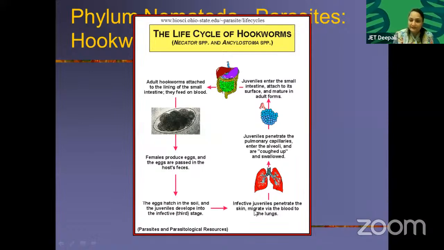Infective juveniles penetrate the skin and migrate by the blood to the lungs. Juveniles penetrate the pulmonary capillaries, enter the alveoli, and are coughed up and swallowed. Juveniles enter the small intestine, attach to its surface, and mature into adult worms. Okay, so the infection enters through the skin, first making our healthy lungs unhealthy. Then the infection passes to the small intestine.